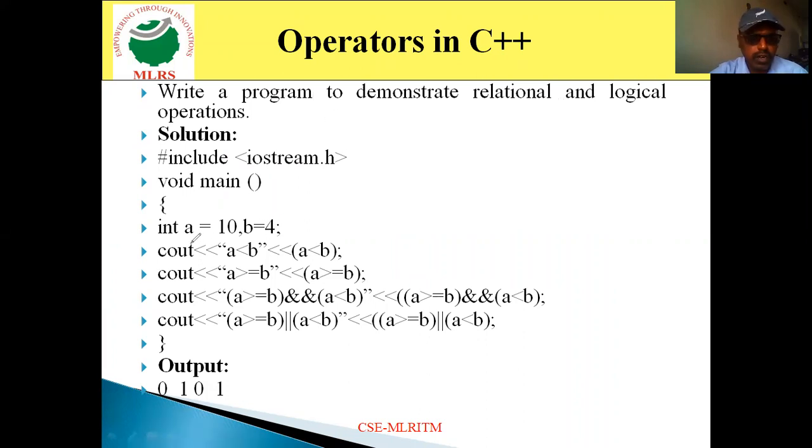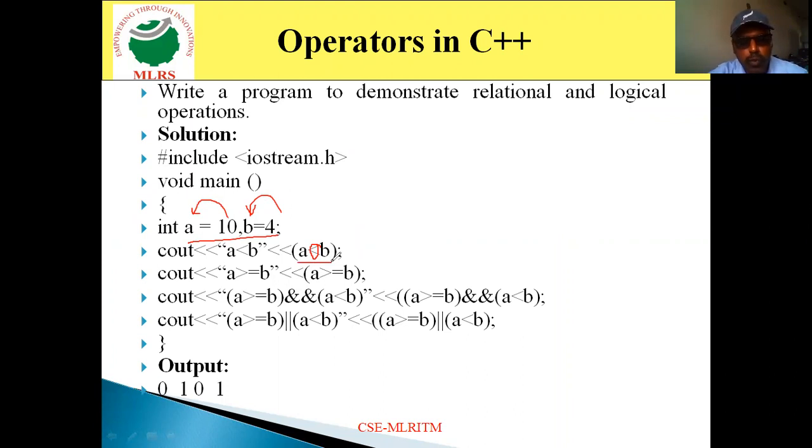We already know these. Now here we just have a look at how the relational and logical operators are used in the program. I'm declaring two variables a and b, assigning the value 10 to a and 4 to b. Then I am going to print the value of a less than b. Here I am using the less than operator, a relational operator. When I use a relational operator, it results in a relational expression.